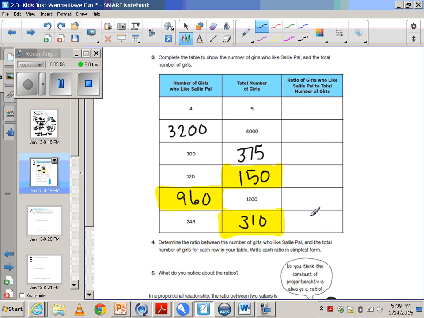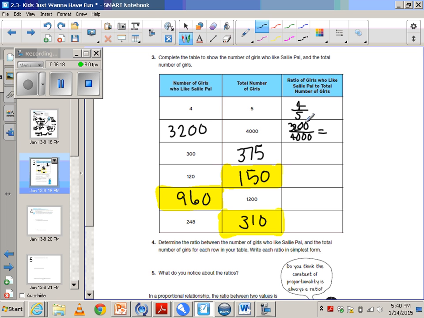So over here, we're just going to simplify these ratios, and I'm going to write them in fraction form because they are part to whole. So this one is 4/5. We don't need to simplify it. It's already simplified. If we take 3,200 over 4,000 and we scale it down, that also simplifies.